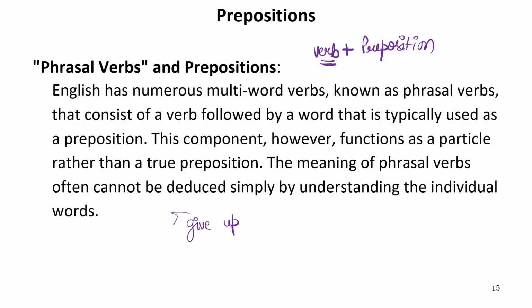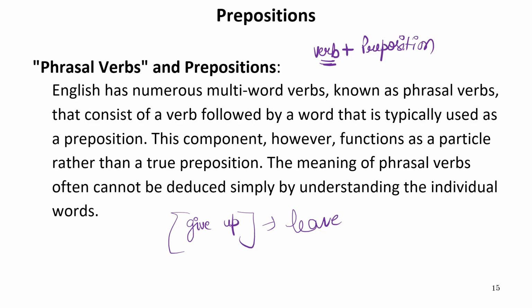But this phrase give up means to leave something. Now the meaning of this particular phrase is totally different from the individual meanings of these words. So this behaves like an idiom or phrase. So this is known as a phrasal verb and it is totally different from the actual verb or actual preposition that are used in this manner.